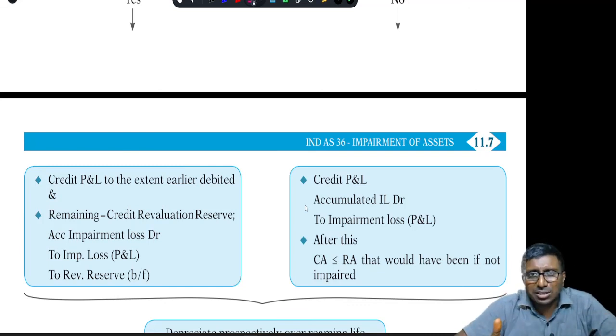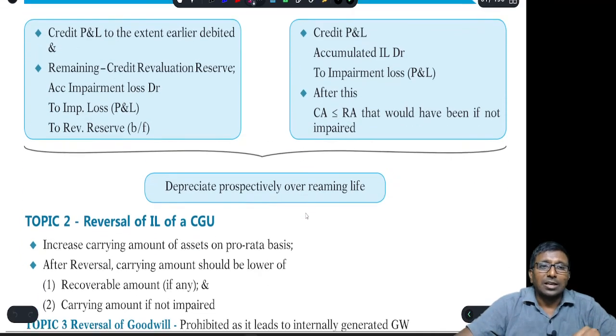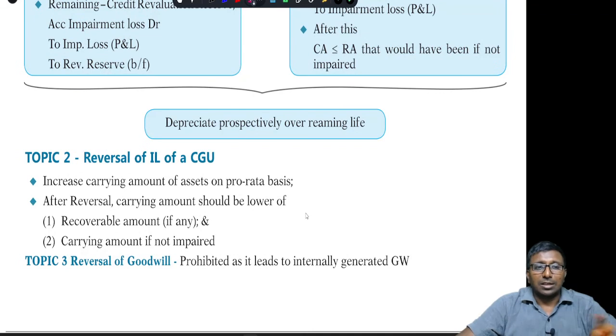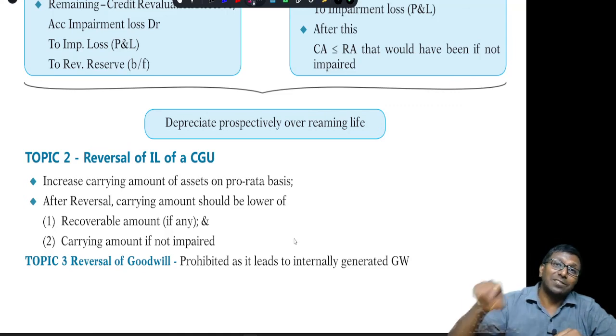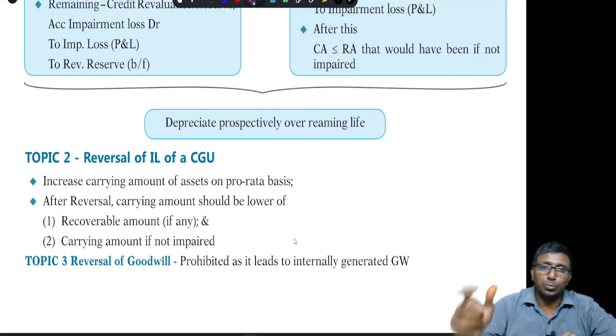If you say no, sir, it was never revalued, no problem. There is no revaluation reserve, so obviously it will be credited to P&L. But remember, in the reversal of impairment loss, what should be the amount? After reversal, your carrying amount should be either the recoverable amount or the carrying amount if the asset was never impaired, whichever is lower.